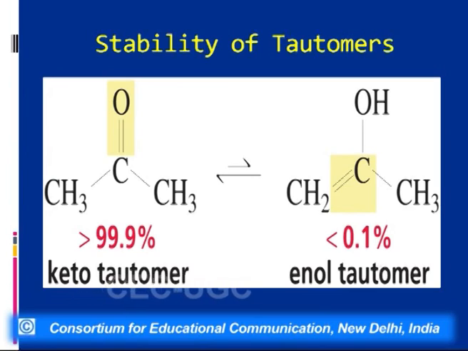Now the question arises, what is the stability of tautomers? Which tautomer is more stable, keto or the enol form?